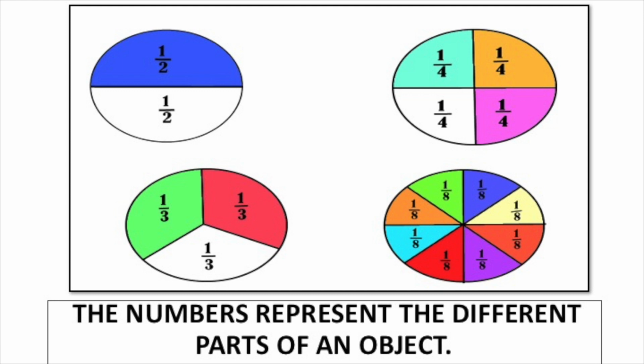And then our final circle, how many different parts? 8. And we know that because the bottom number is 8. So, how many parts can you see in red? 1. 1 over 8, or 1/8.